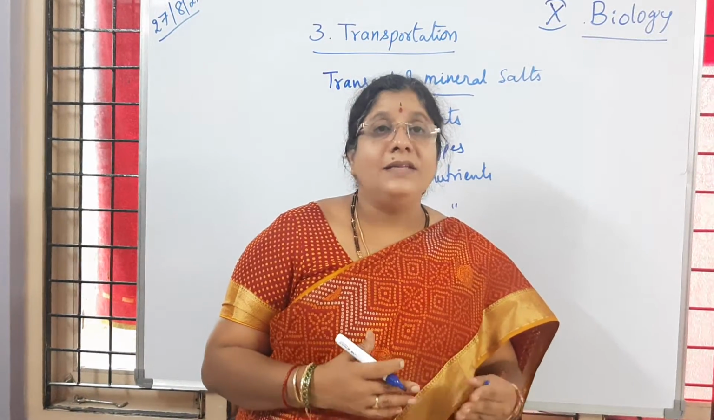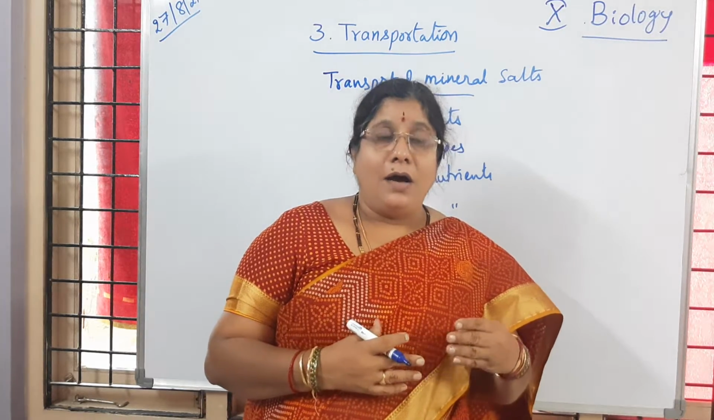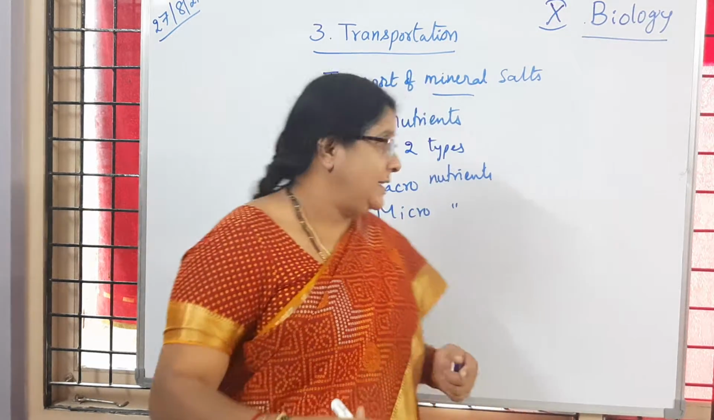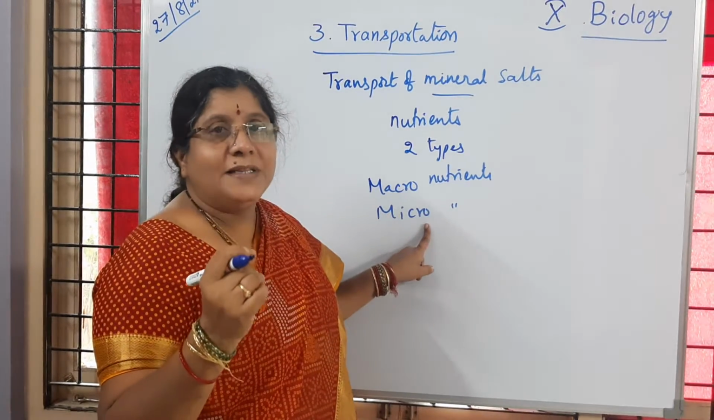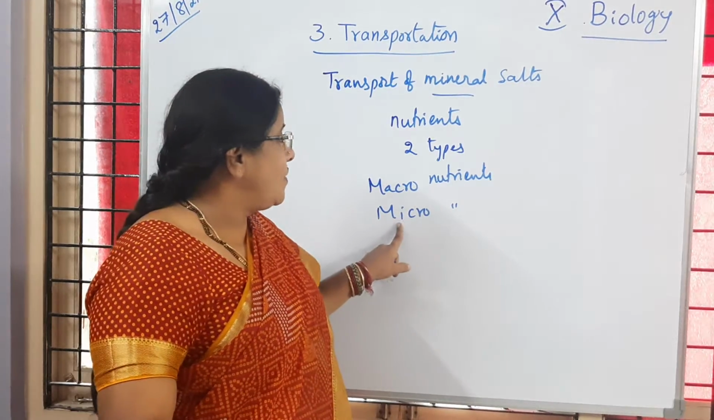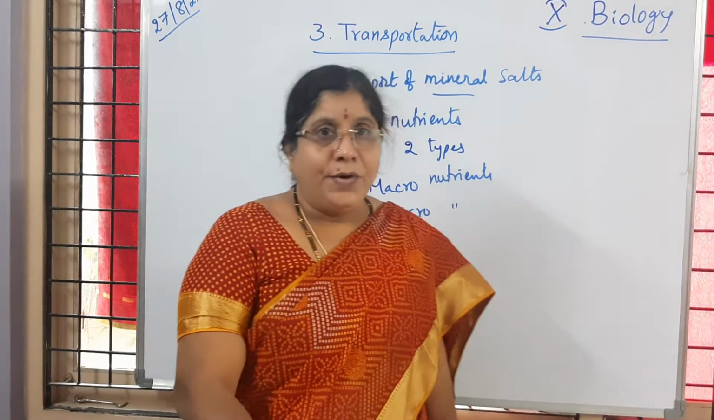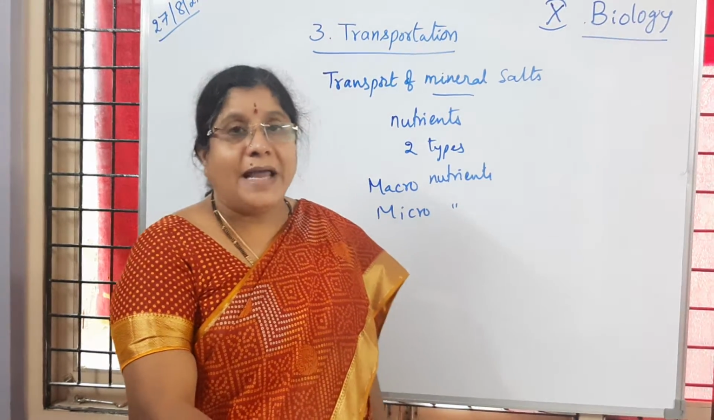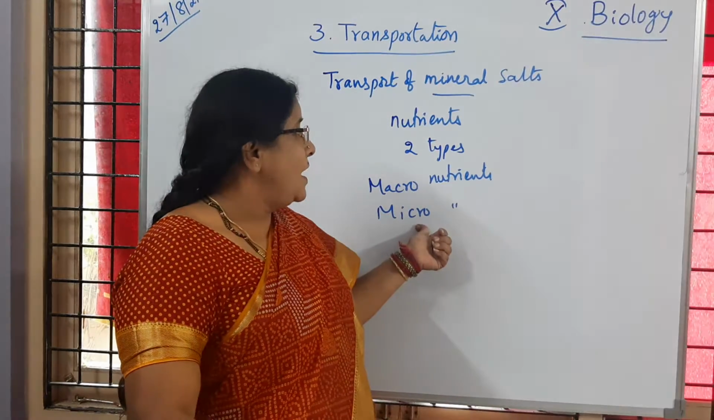All these are said to be macronutrients. They are needed by the plants in larger quantity. Whereas micronutrients are used by the plants in very small amounts, so they are also called trace nutrients. Is it clear to children? Like zinc, molybdenum, cobalt. All these are needed in smaller quantity.